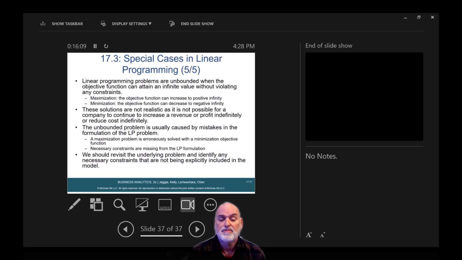The unbounded problem is usually caused by mistakes in the formulation of the LP problem. A maximization problem is mistakenly solved with a minimization objective function. Necessary constraints are missing from the LP formulation. We should revisit the underlying problem and identify any necessary constraints that are not being explicitly included in the model.